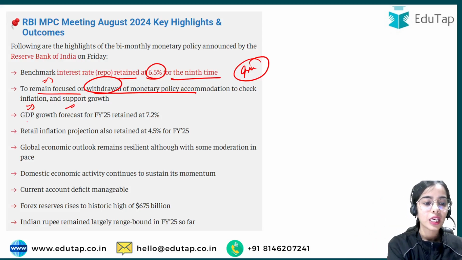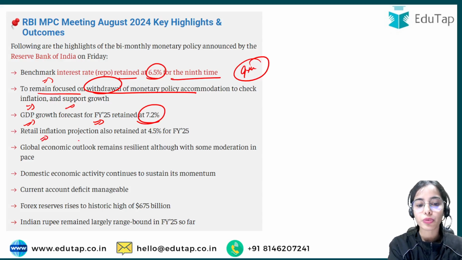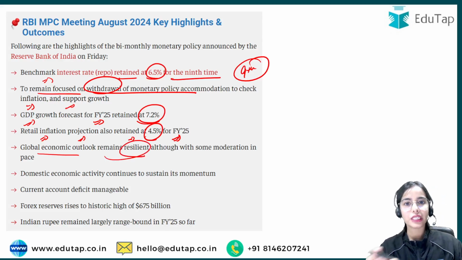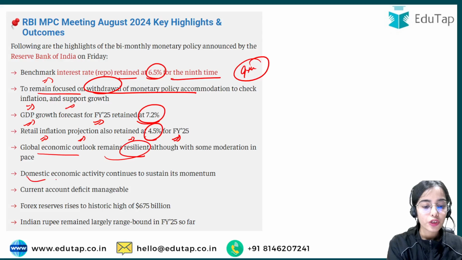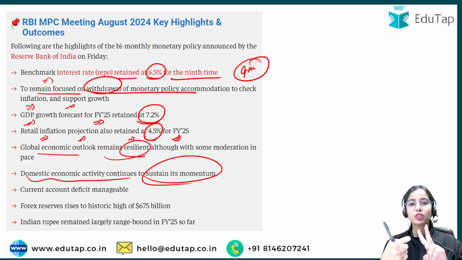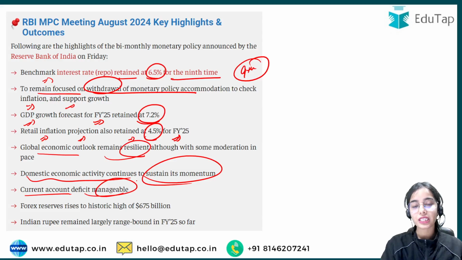Okay, so GDP growth forecast for financial year 2024-25 is retained at 7.2%, and the retail inflation projection is also retained at 4.5% for the 2024-25 financial year. Global economic outlook remains resilient, although with some moderation in the pace of economic growth. Domestic economic activity continues to sustain its momentum, that is good. Because of which reasons? Because of good investment, because of urban demand, that is good, as well as rural demand, which is also improving. The current account deficit is manageable.